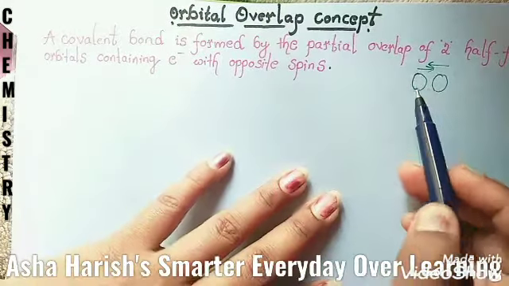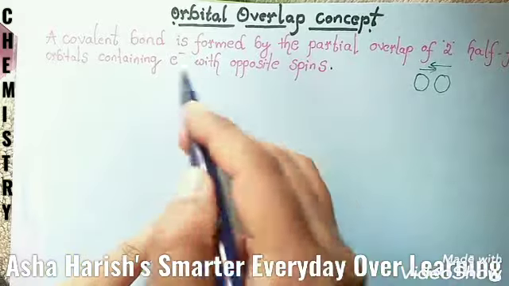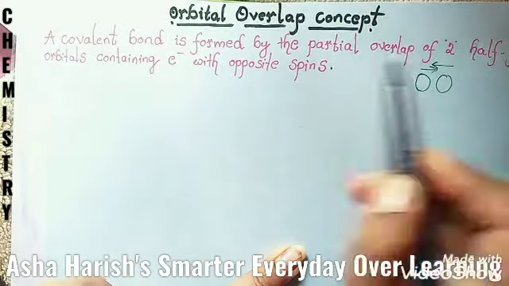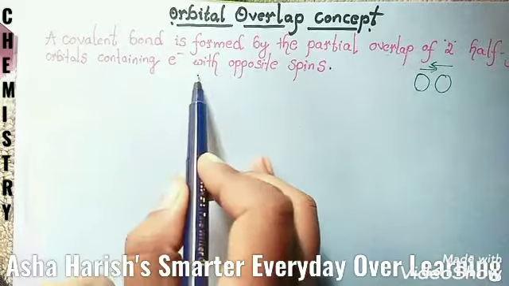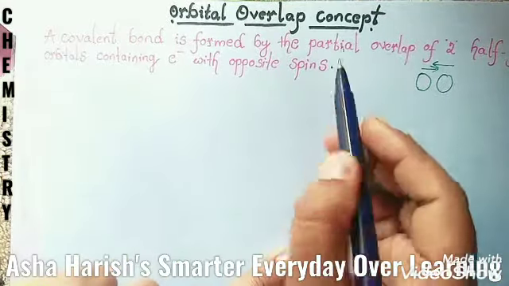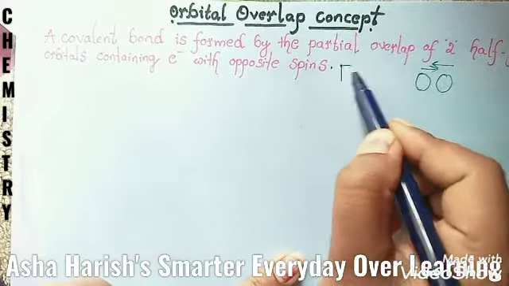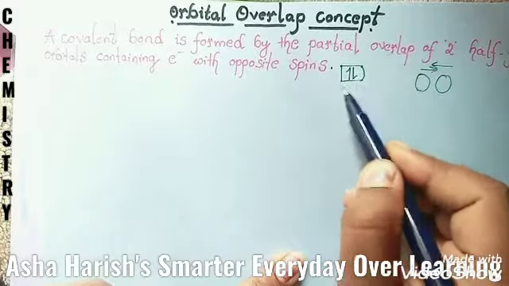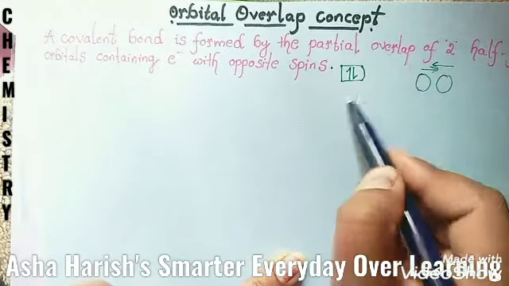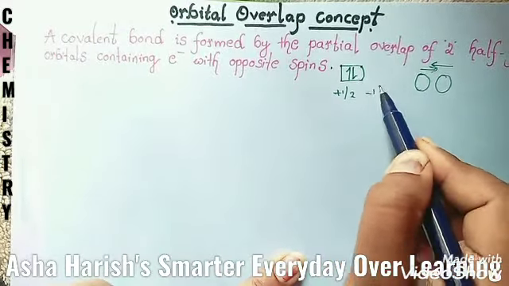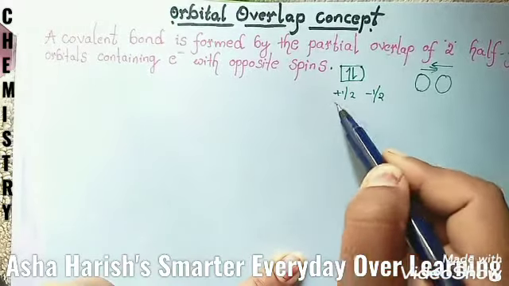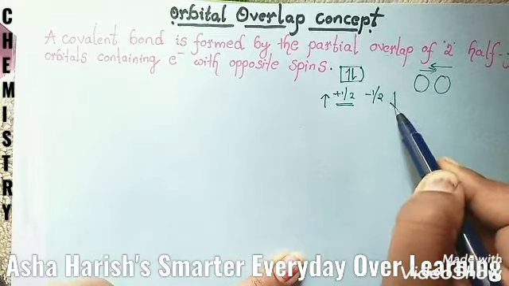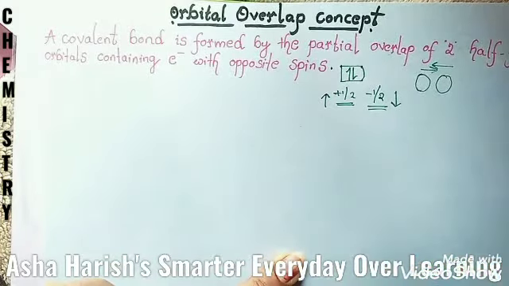And the definition of the covalent bond. A covalent bond is formed by the partial overlap of two half-filled atomic orbitals containing electrons with opposite spin. Opposite spin means that if you take the orbital like this, these two electrons must be located inside the orbital with opposite spins. That must be plus half and minus half. If it is located in the upward direction, the value should be plus half. If it is located in the downward direction, the value should be minus half.